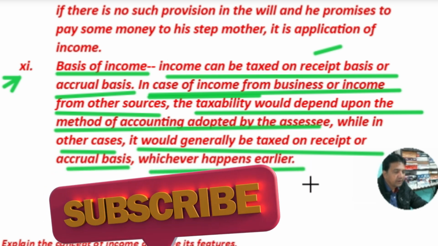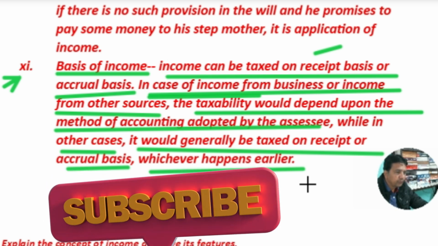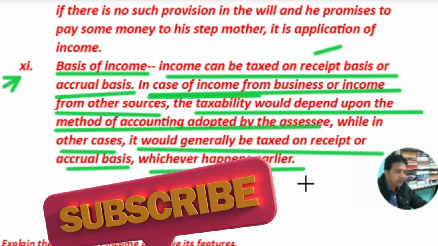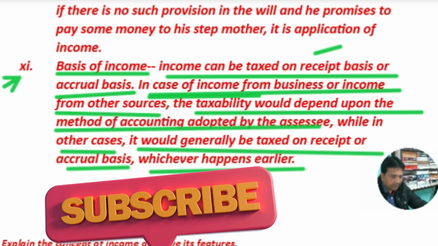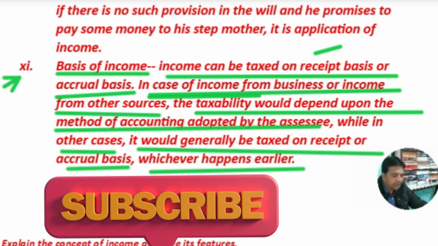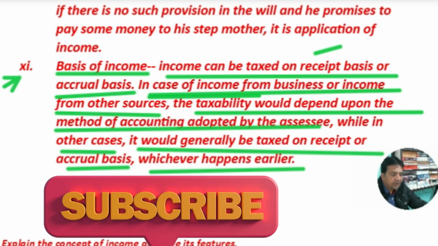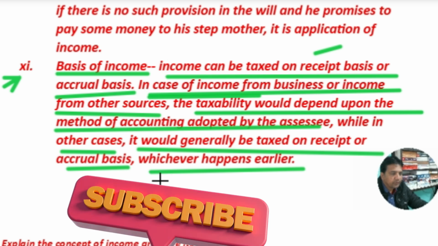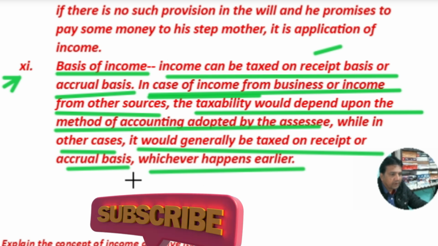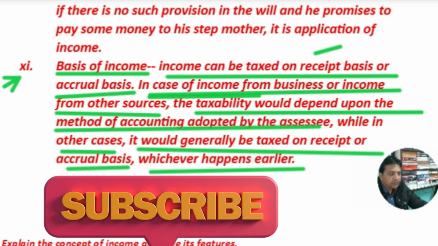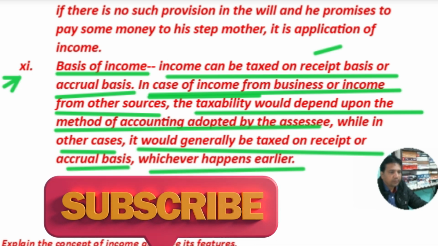Like salary receipt or salary due, whichever is earlier. Say the salary of 50,000 for the month of March is due on 31st March, and the same amount is received on 5th April. Due happens earlier, on 31st March. So 31st March will be considered for the salary and it is chargeable to tax.